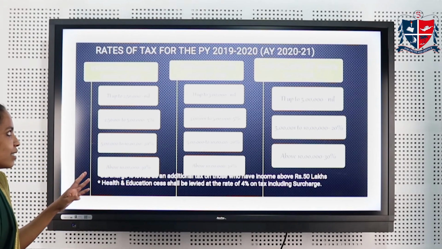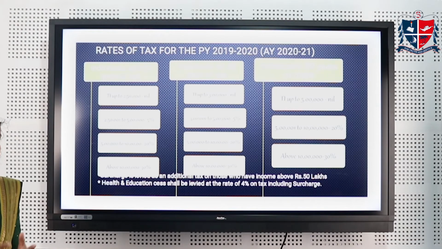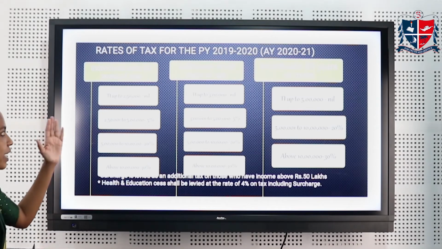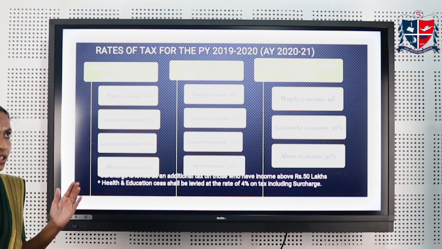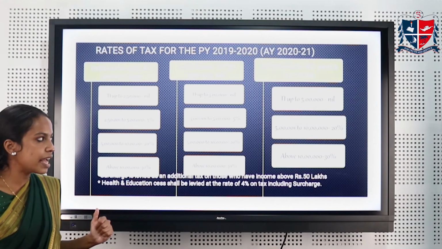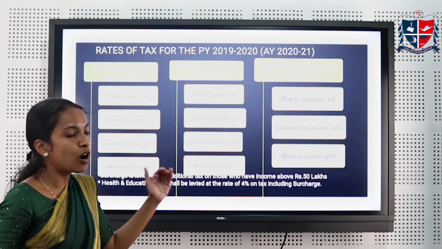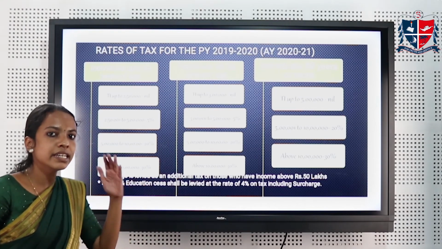First one is individuals up to the age of 60 years. Second is individuals between 60 to 80 years of age, that is known as senior citizens. And third category is individuals above 80 years, super senior citizens.